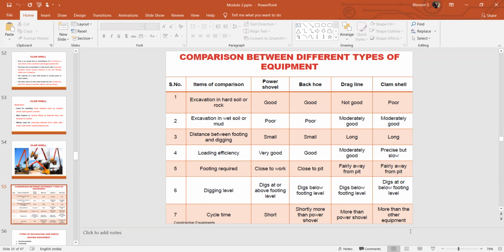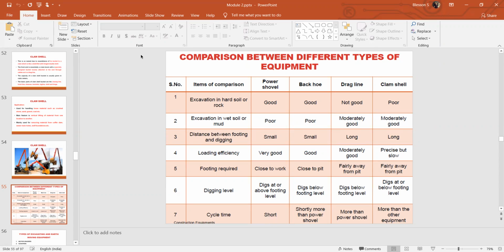The clamshell takes the largest time because it first has to open the bucket, place it on the ground, and let the teeth of the bucket penetrate into the ground. Once that is done, the bucket has to be closed, then lifted upwards. For all the other three equipments, there is no opening or closing of the bucket. Direct dragging takes place in these three types of equipment.